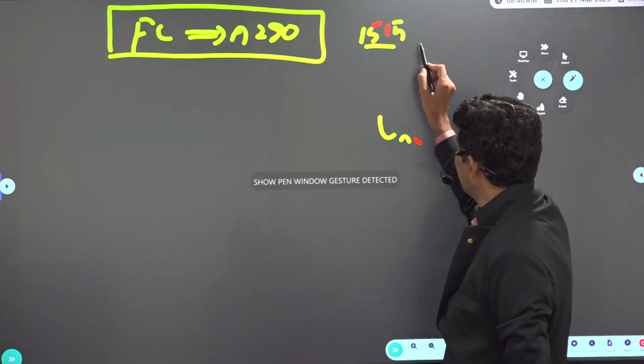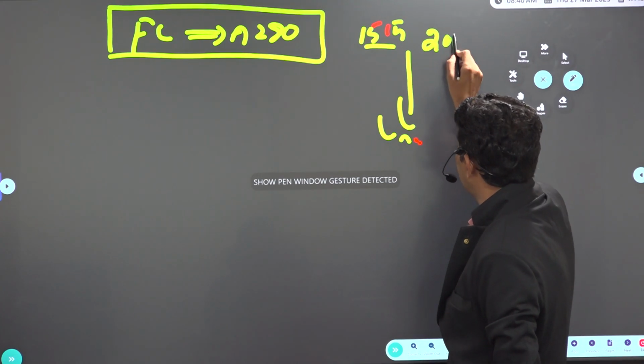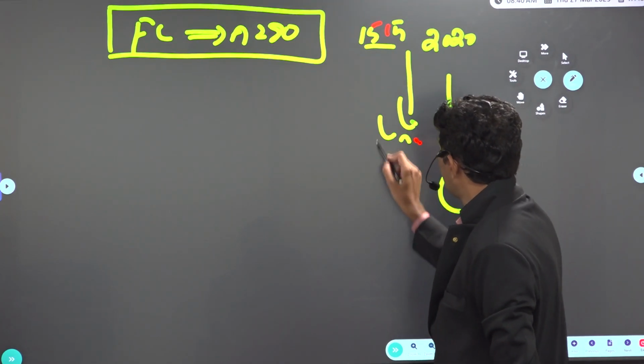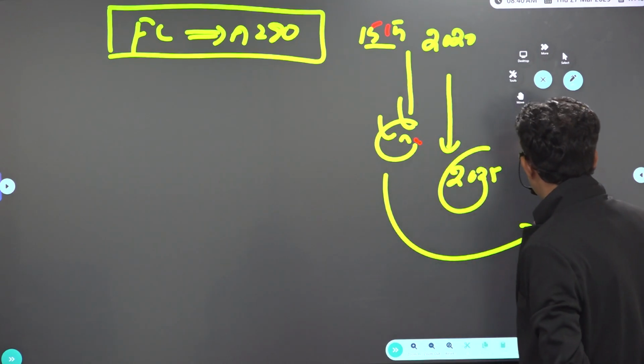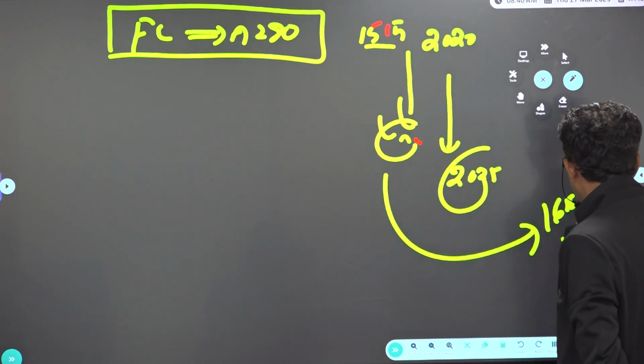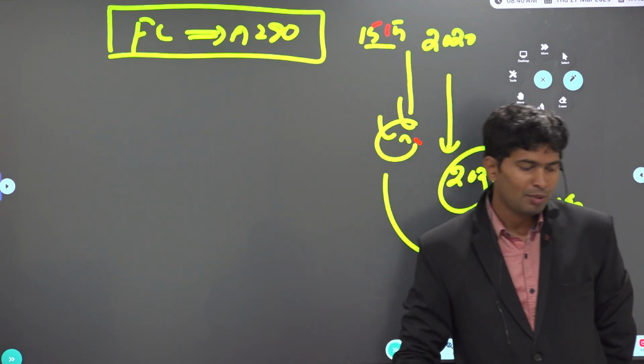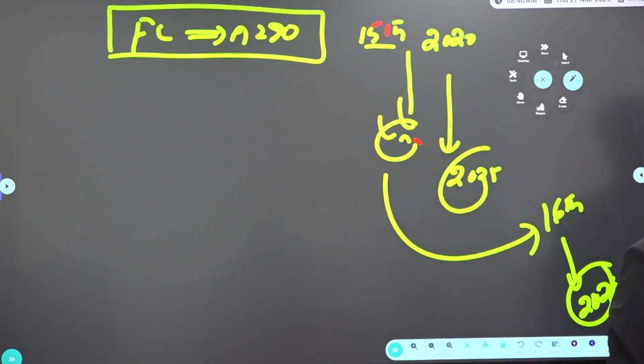The 15th Finance Commission time frame is going on from 2022 to 25. When would the 16th Finance Commission recommendations be implemented? Probably from 2026. Who is the chairman of the 14th Finance Commission? Y.V. Reddy. Who is the chairman of the 15th Finance Commission? N.K. Singh.